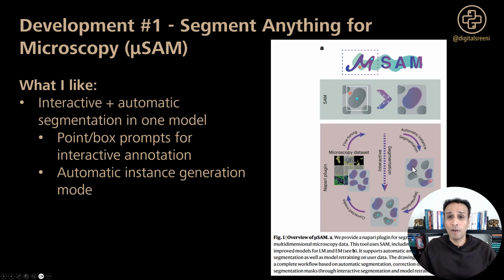And the workflow diagram that you see on the screen here shows how it all fits together. And the cool thing is, from the Napari plugin for interactive segmentation to the automatic annotation to tracking in time-lapse data, we just have one model, multiple use cases. That's absolutely what I love about it.